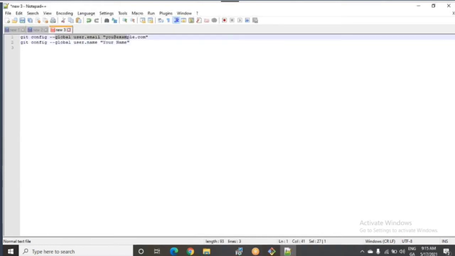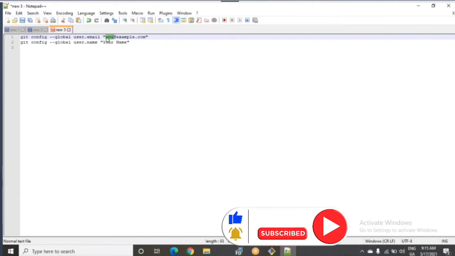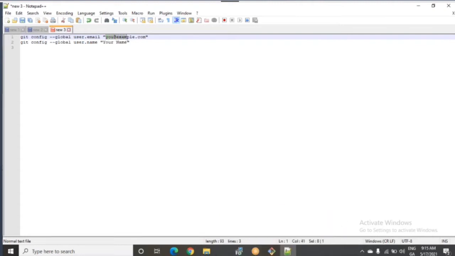Go to line number 1. There is a double quote, underscore example.com, right? Remove that. Remove double quote. Remove that message. Even the double quote also, you need to remove.